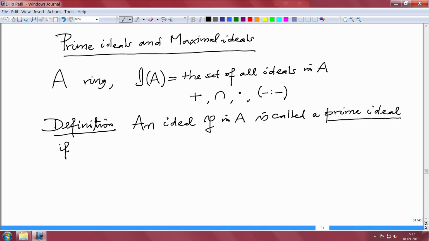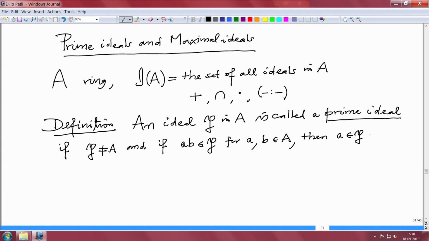So the definition one can guess. An ideal P is called a prime ideal if, first of all, P is not a unit ideal, and if a product AB belongs to P for A, B in A, then one of them should belong to P: A belongs to P or B belongs to P. Such an ideal is called a prime ideal.